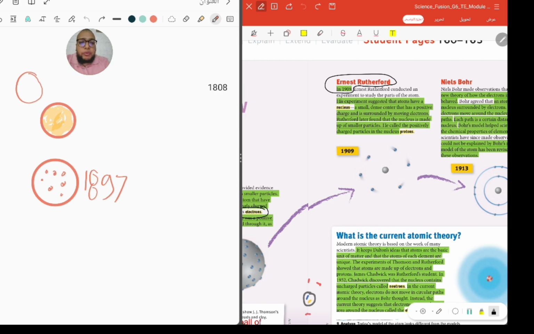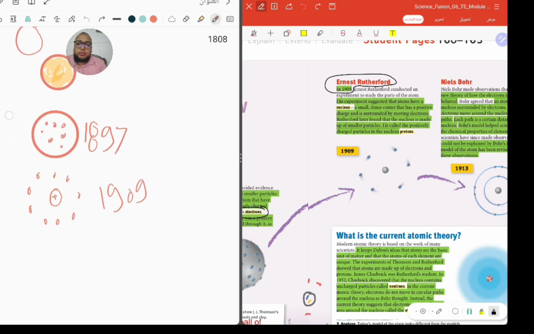So we will choose revolve. Electrons revolve around a small thing we call the nucleus. So he said that the atom is composed of a nucleus at the middle of the atom, and it has a positive charge, and the electrons move around it. They are not embedded, they move around it. That is Rutherford in 1909.